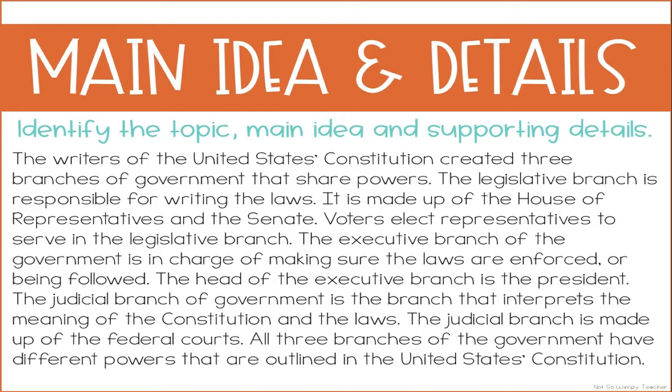The executive branch of the government is in charge of making sure the laws are enforced or being followed. The head of the executive branch is the president. The judicial branch of government is the branch that interprets the meaning of the Constitution and the laws. The judicial branch is made up of the federal courts.